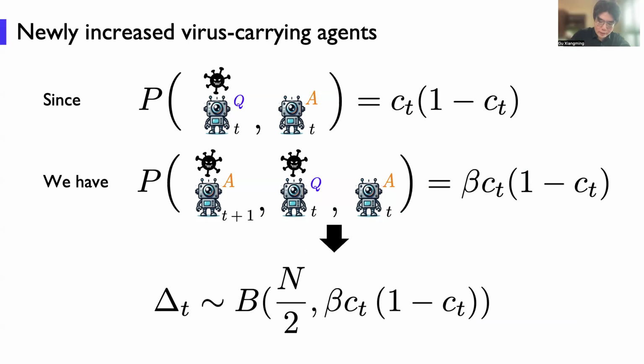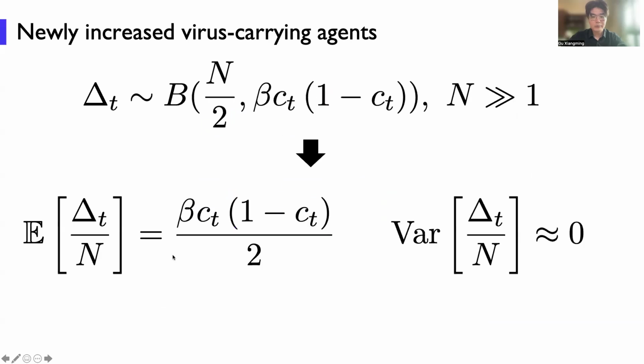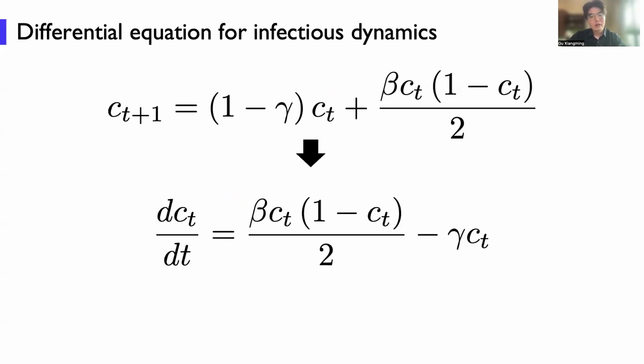So then we know that delta t follows a binomial distribution. We can compute the mean of this distribution, and the variance is close to 0, since we know that n is extremely large. Since the variance is 0, we can just write this recurrence like this.